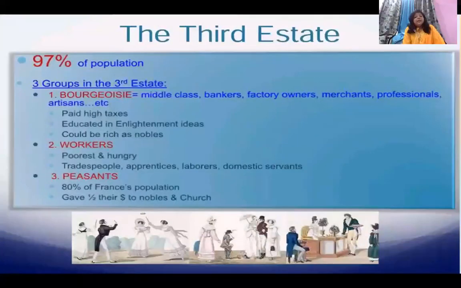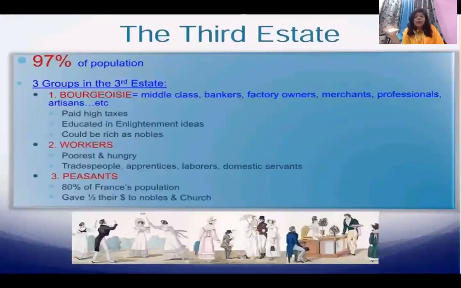Now the third estate, 90 to 97% of the population, belonged to the third estate. Among the third estate, as I've already discussed with you, there were the bourgeois, again a French term. Most of you had French in class 8, so you know the meaning of bourgeois. Bourgeois means someone who is very privileged. You can say they were the upper middle class, which included bankers, factory owners, merchants, professionals, artisans. They paid high taxes.